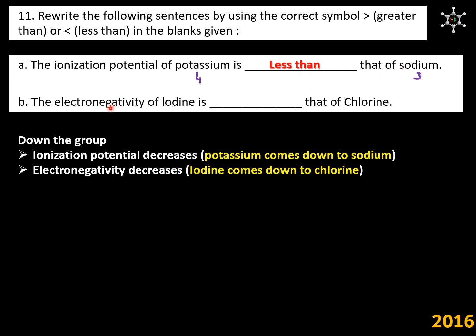Coming to the next problem, we have to find out a relationship between electronegativity of iodine and electronegativity of chlorine. These two elements belong to group 17, that is halogens. Iodine belongs to fifth period and chlorine belongs to third period. As we move down the group, electronegativity decreases. So, electronegativity of iodine must be lesser than electronegativity of chlorine.